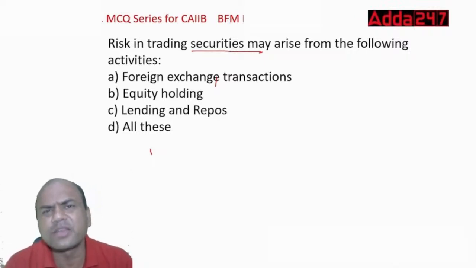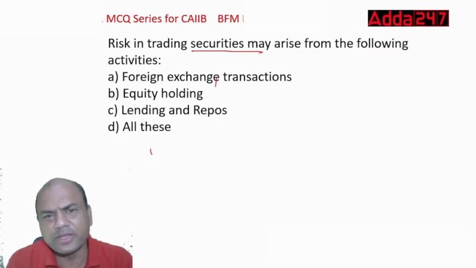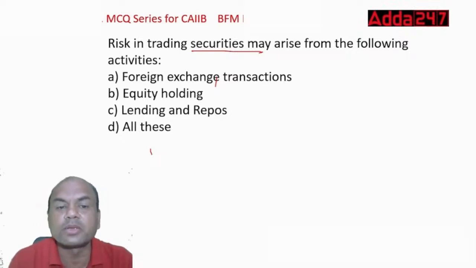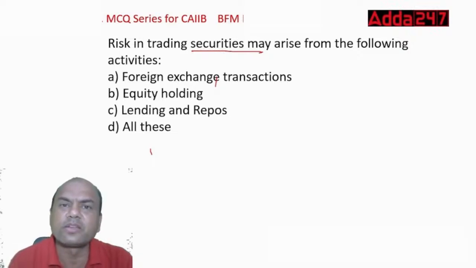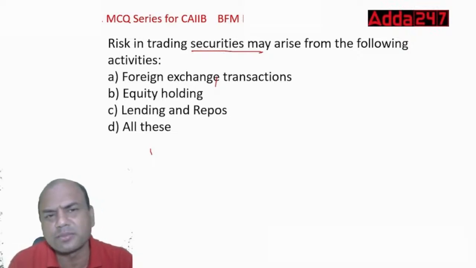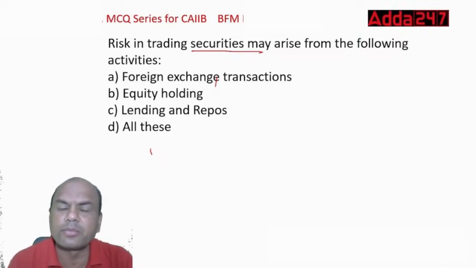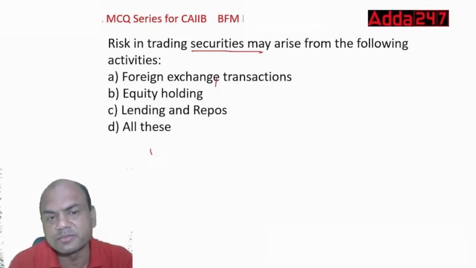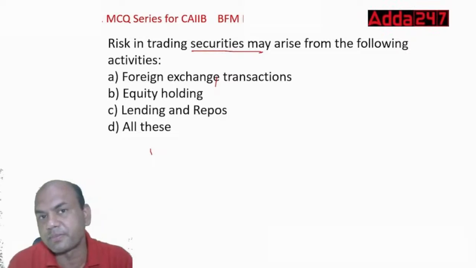This forex. Definitely, if the rate of the dollar goes up or down, that will affect it. Equity holding. How much equity am I holding? Equity holding means, suppose I am holding the shares of, let's say, Infosys, Reliance, TCS, all these companies, so that is my equity holding. So if the share market goes up, the stock market goes up, I'm benefiting. If it goes down, I'm losing. Lending and repos. This is basically related to bonds.